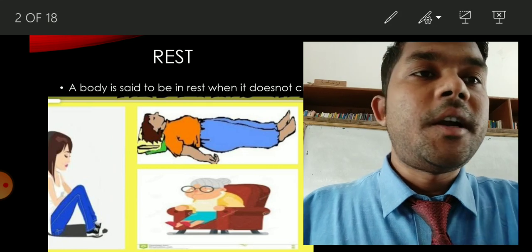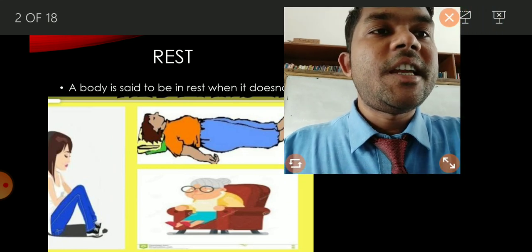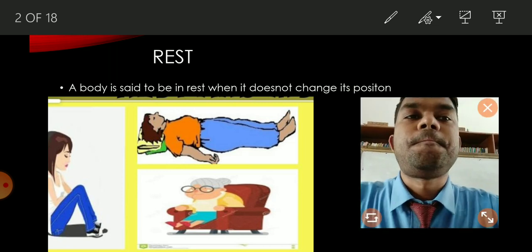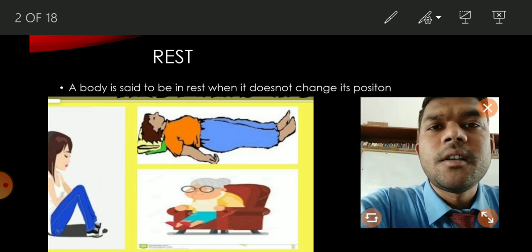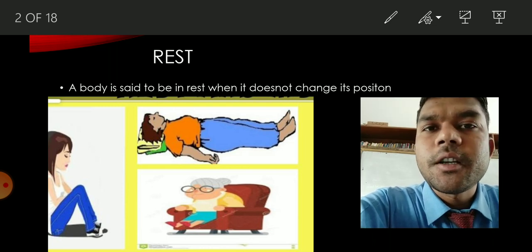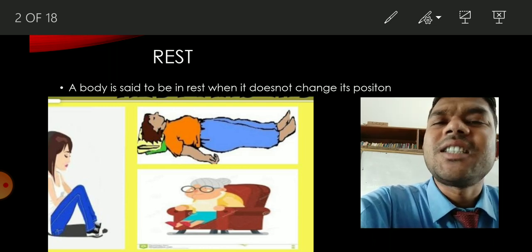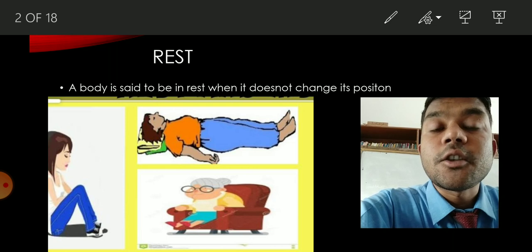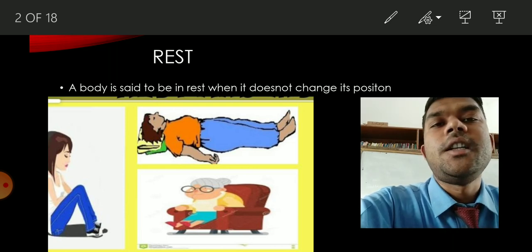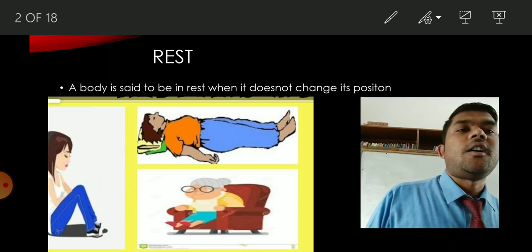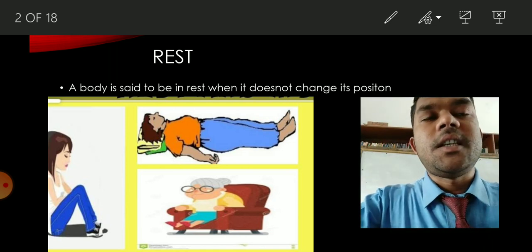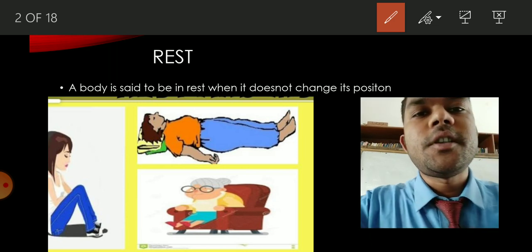Next we'll discuss rest. A body is said to be at rest when it does not change its position. There are a few figures you can see. A girl is just sitting, a man is sleeping, and a grandmother is sitting on the sofa. In all three conditions, these people are not changing their position.